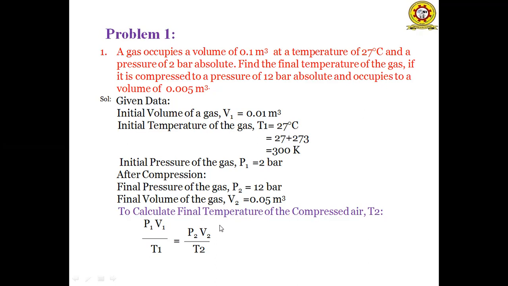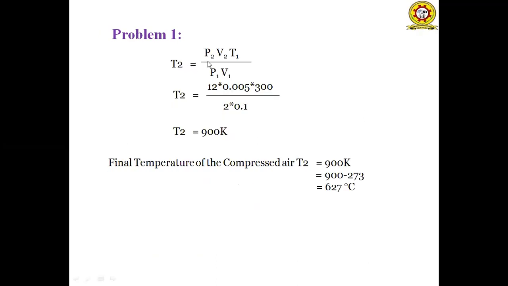For calculating the final temperature after the compression, we know from the characteristic gas equation that PV by T is equal to a constant. Considering before compression and after compression, that is the initial and final conditions, P1 V1 by T1 is equal to P2 V2 by T2. From that, T2 becomes P2 V2 T1 by P1 V1.